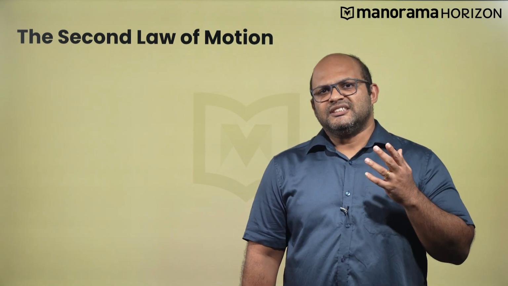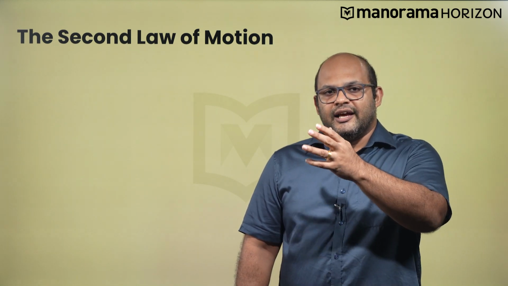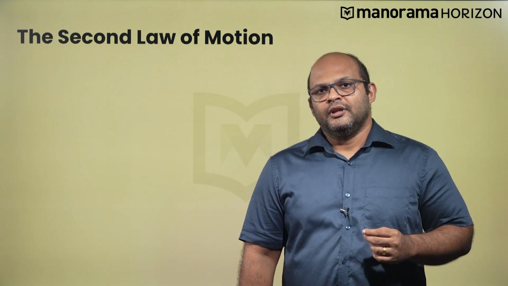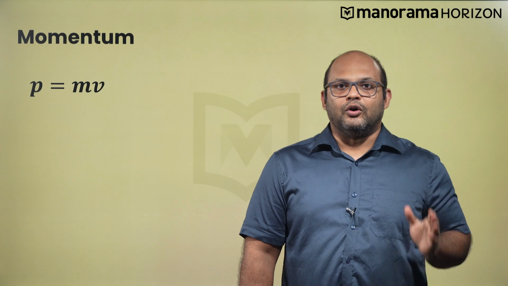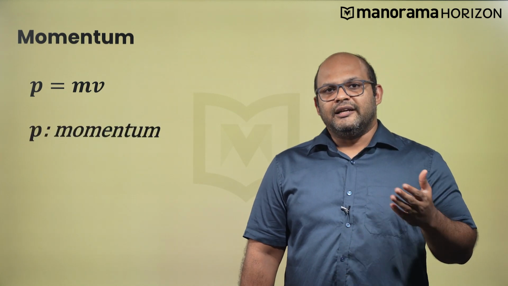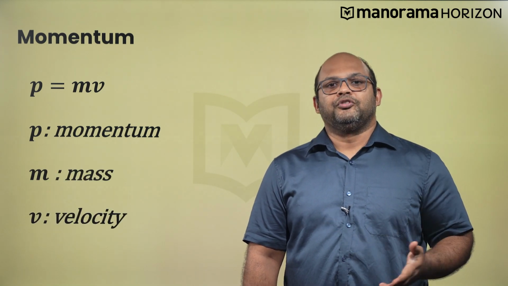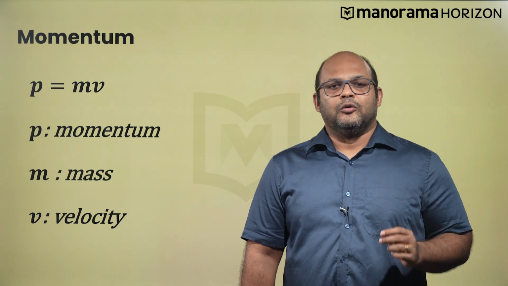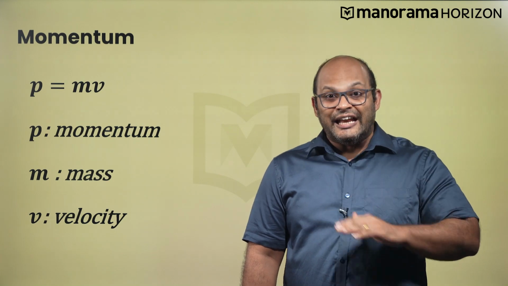Have you ever observed how a seasoned cricketer will draw in his hands during a catch? They don't just catch the ball, they are moving the hands along with the ball in the same direction. Why is this so? The answer lies in the second law of motion. Before we understand the second law in detail, let's introduce a term called momentum. Simply, momentum is defined as the product of mass and velocity. Mathematically, P, that is momentum, is equal to mass m multiplied by v, the velocity of the body. Thus, P or momentum is the product of mass and velocity of a body. It is the characteristic property of any moving object.